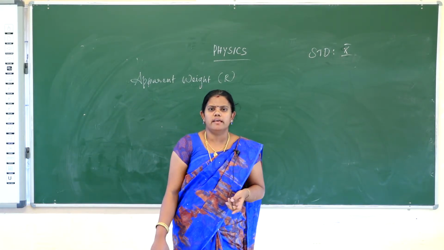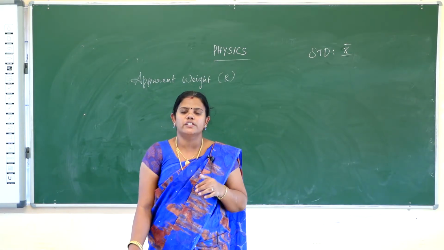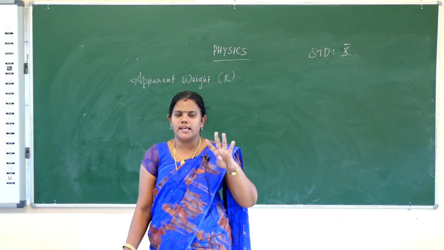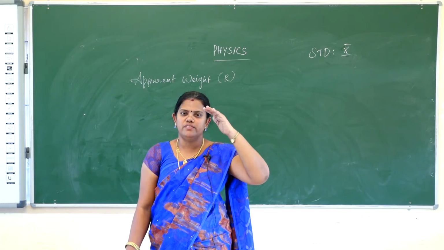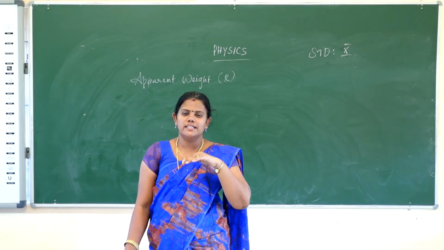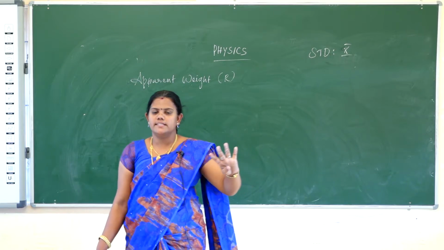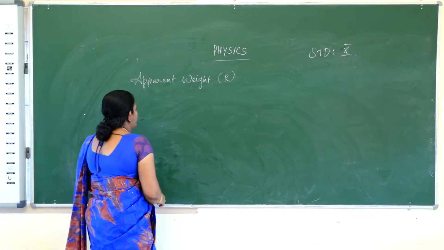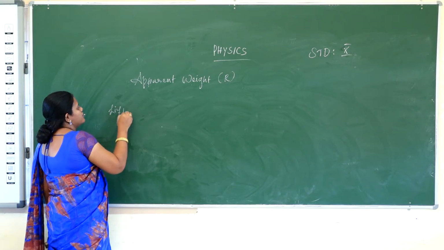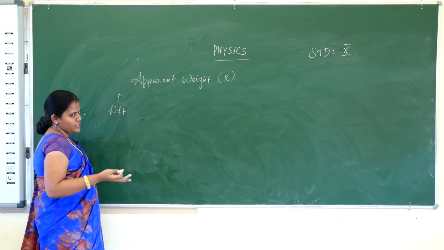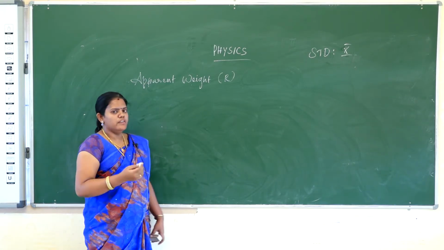How will you calculate the apparent weight? You have to consider one phenomenon, that is a lift. We will take four cases. One is the lift moving upward, and another is the lift moving downward. Then a lift at rest, and a lift in free fall downward. Let us take the first case, where the lift is moving upward.